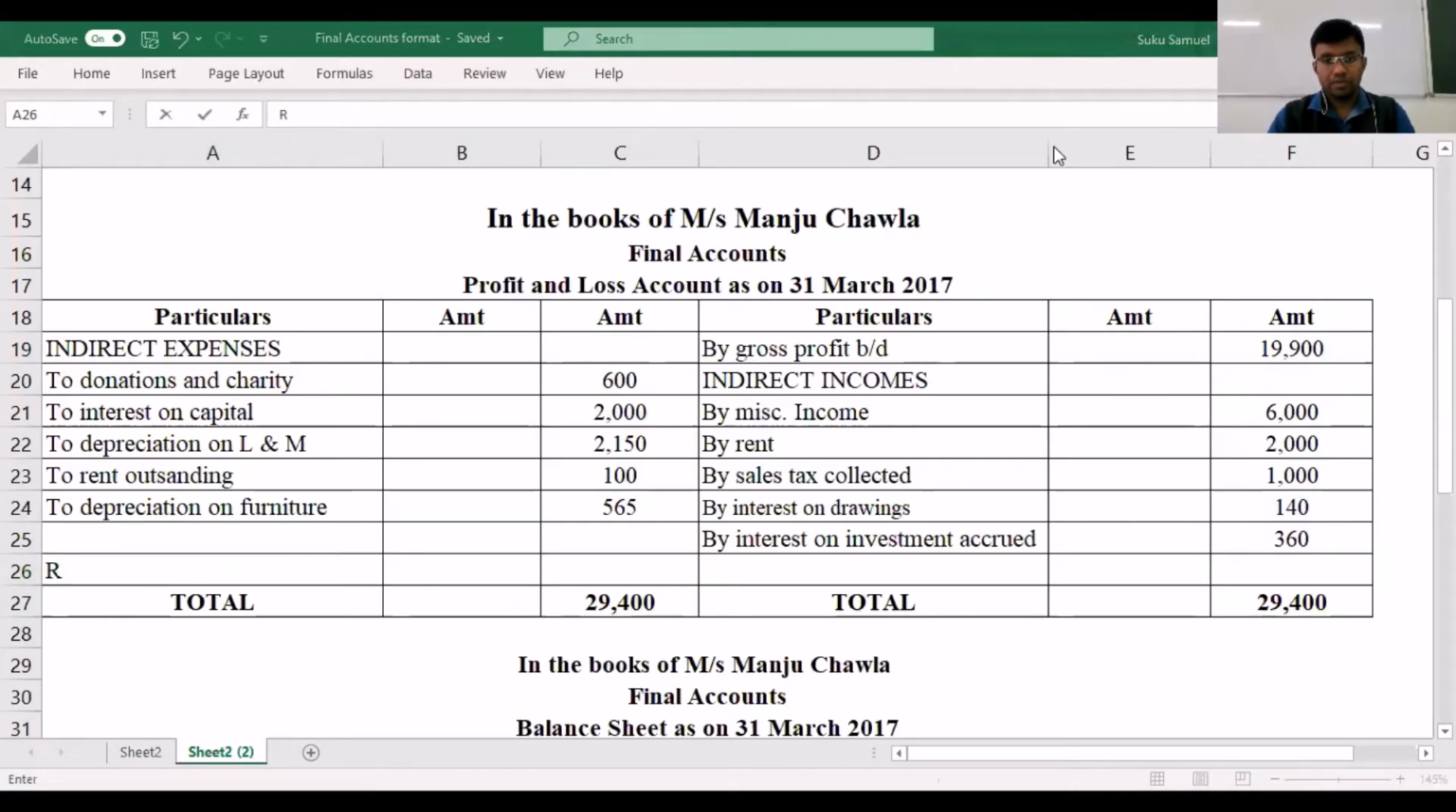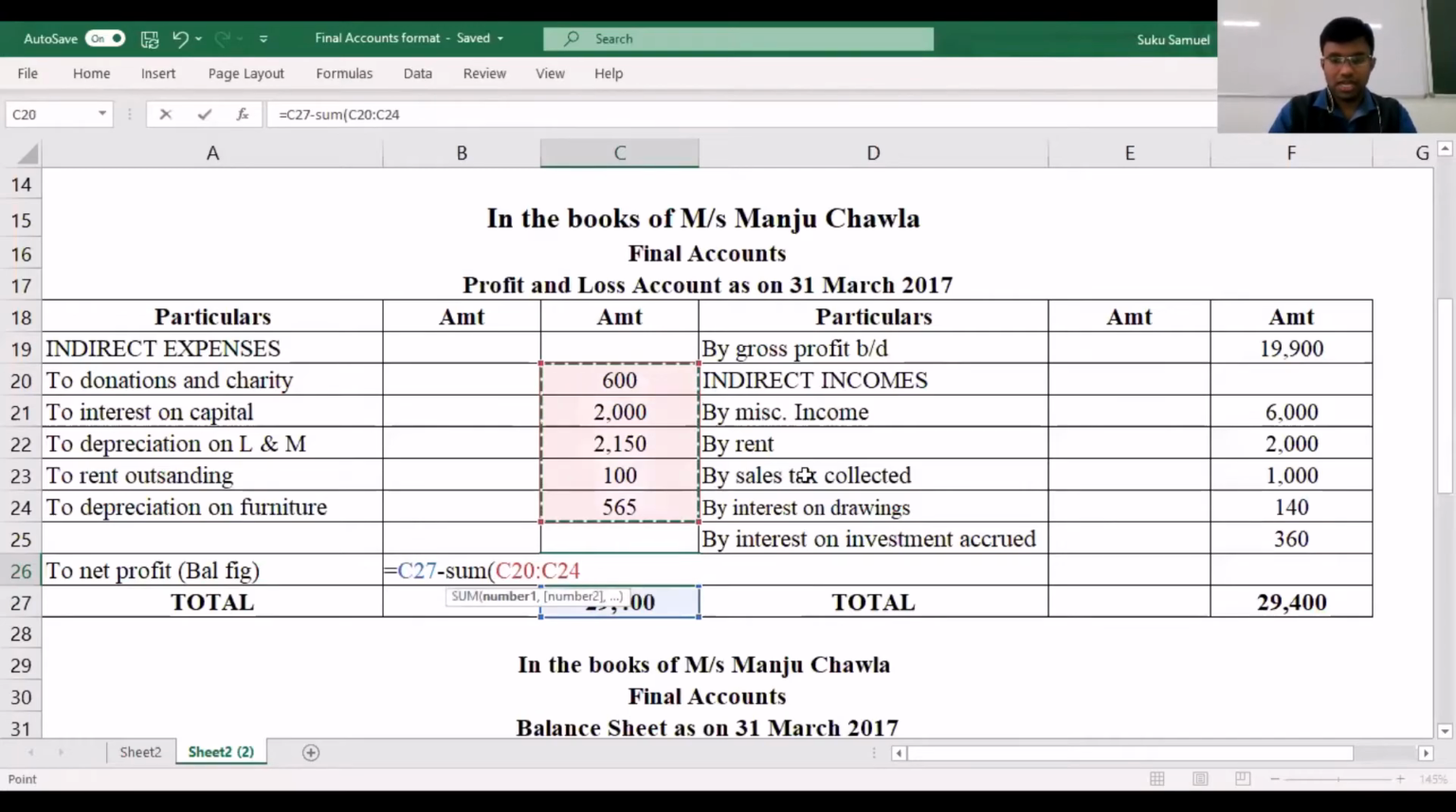So that also we will have to consider. Since the balancing figure will fall on the debit side, this will be net profit. So net profit, let us consider that. Balancing figure we have taken, and let us work out the total. Let's try and balance this out.